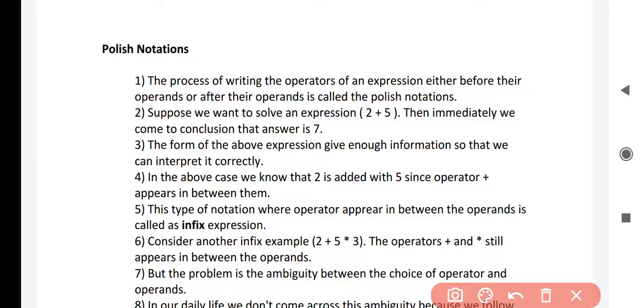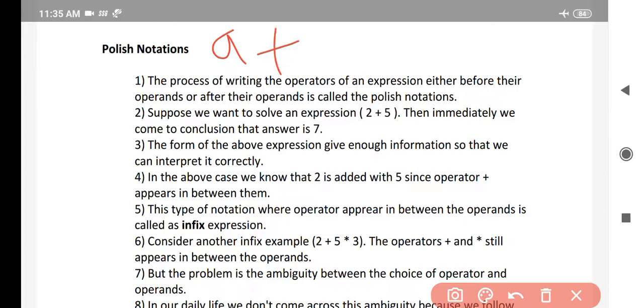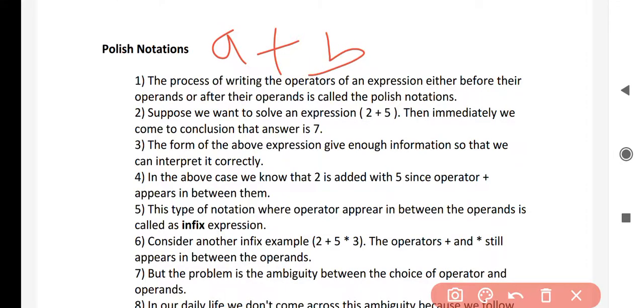In the above case, we know that 2 is added to 5 since the operator plus appears in between them. This type of notation, where the operator appears in between the operands, is called an infix expression. For example, a plus b is an infix expression. 5 plus 2 is an infix expression. 3 plus 3 is an infix expression.